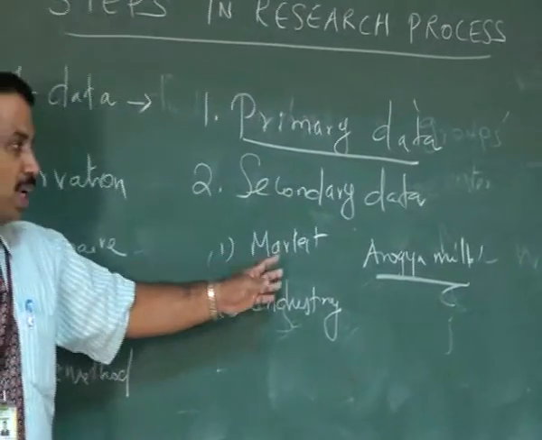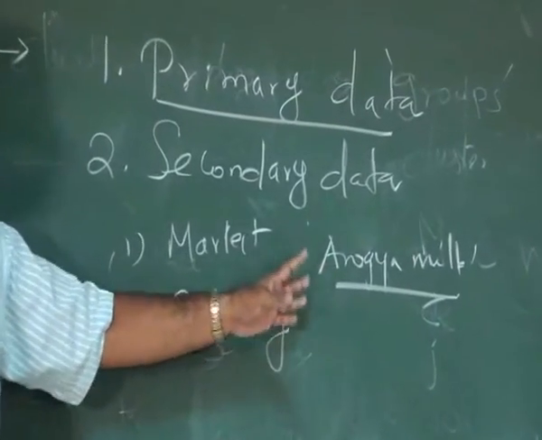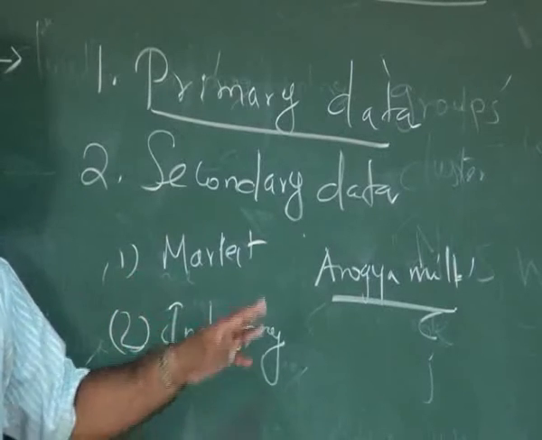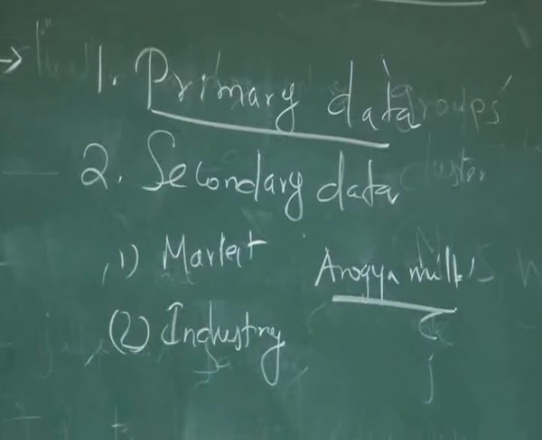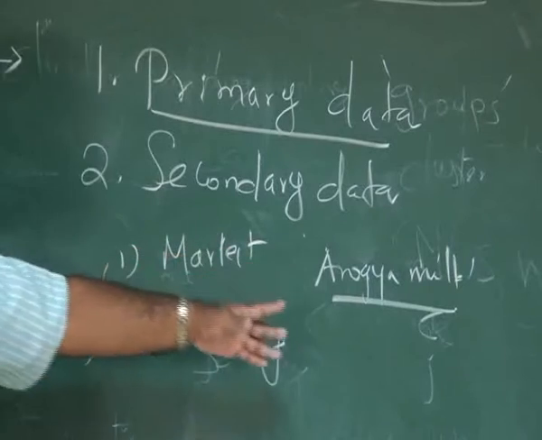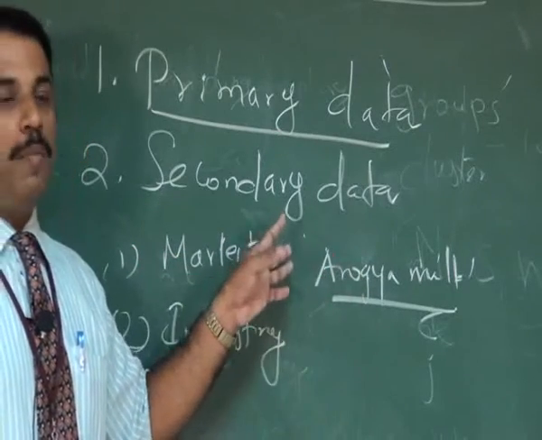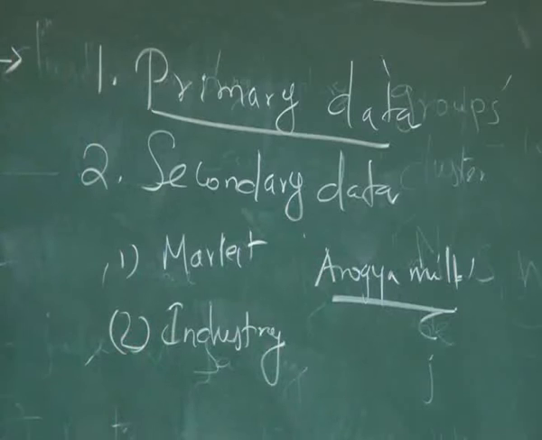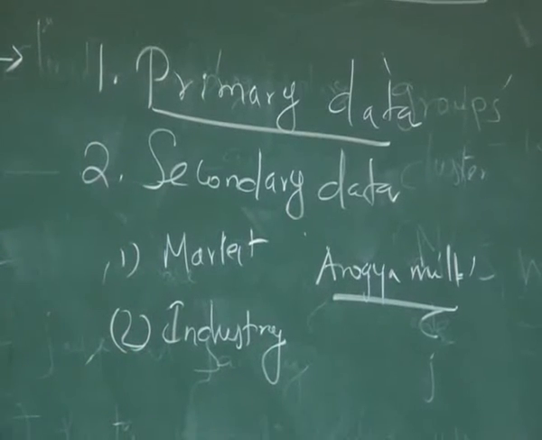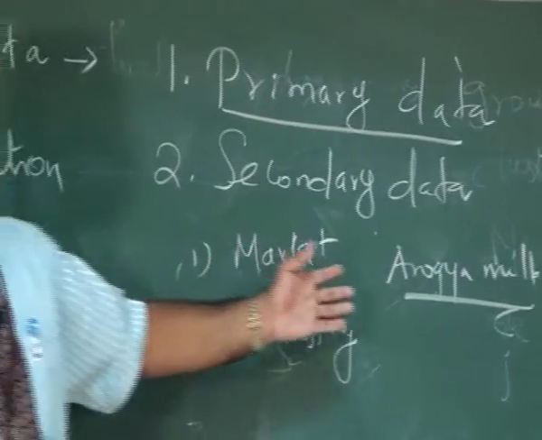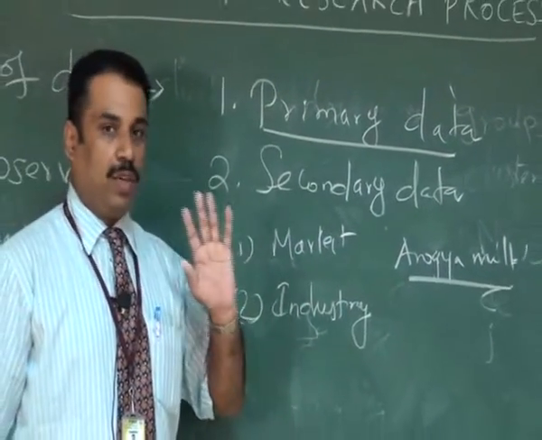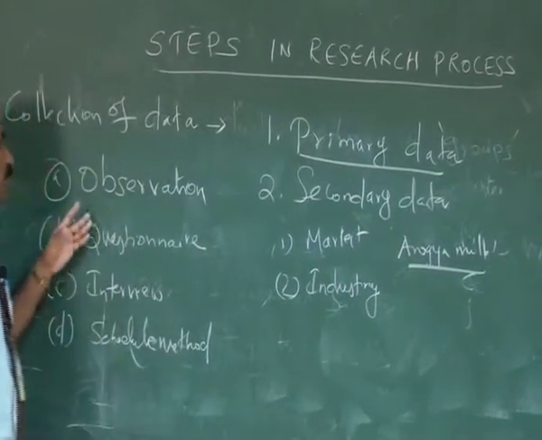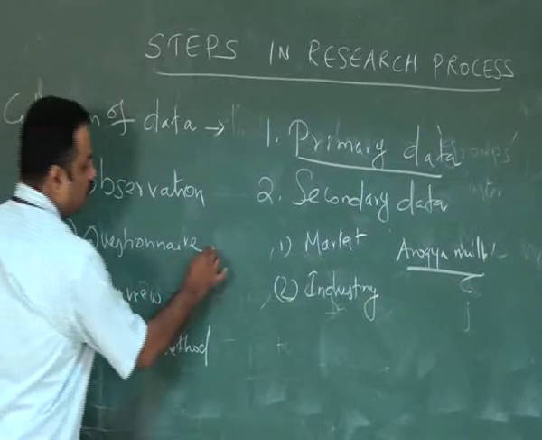He enters the market and watches in a milk vending shop. He waits and watches how many respondents come and purchase Arogya milk. Different milks are available in the market. How many of the respondents are purchasing Arogya milk alone? So this is the observation method. If he enters an industry to understand the behavior of the employees, again he does not disturb them, and he closely observes how the employees behave in different situations. This is the observation method. The second method is called the questionnaire method.